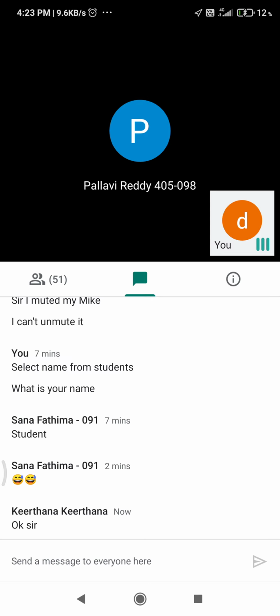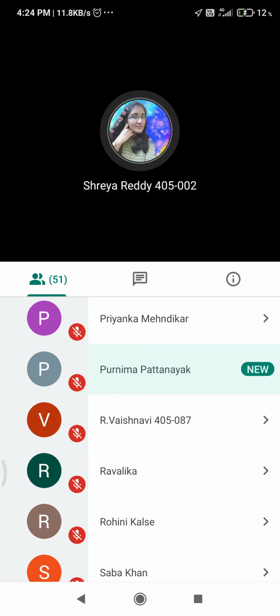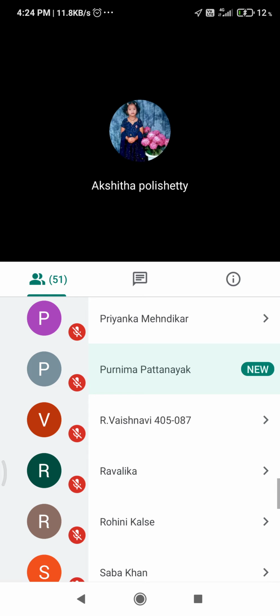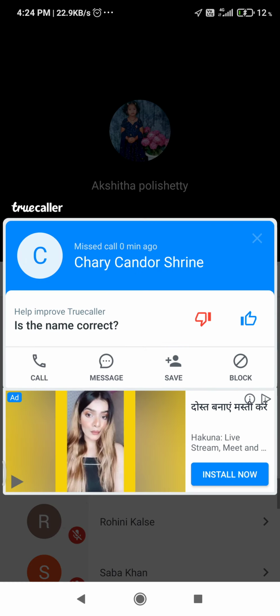Suppose I told you yesterday in the example, is Pravalika related to Sana, or is Vaishnav related to Pravalika? Is Rohini related to Priyanka? Then what answer did you all give? No sir, there is no relation between them. But when I say they are from AMS college, then immediately a link is attached with them. That means all these people are related to AMS college. So I got the link.